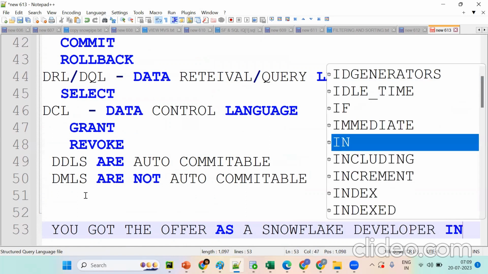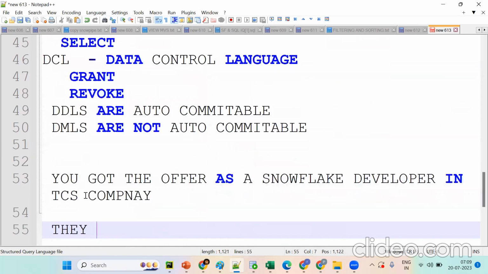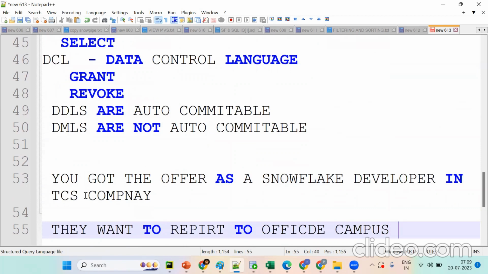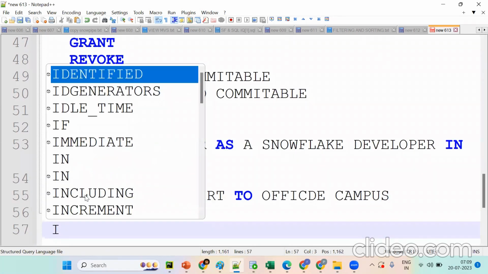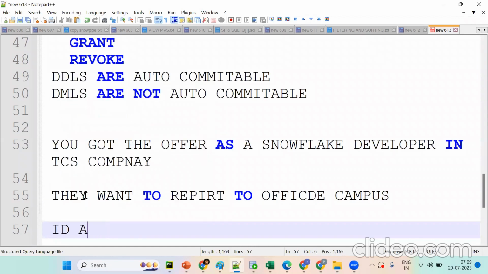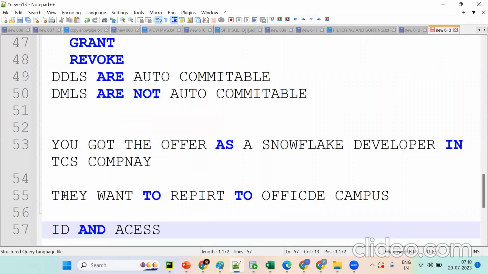Okay, in TCS company. I assume you got an offer in TCS company. Now they want you to report to the Office Campus. Tell me, can you go directly to the Office Campus? What should you have? An ID. We should have ID and access. Same thing. So if you want to go to the Office Campus, we should have one ID and access.